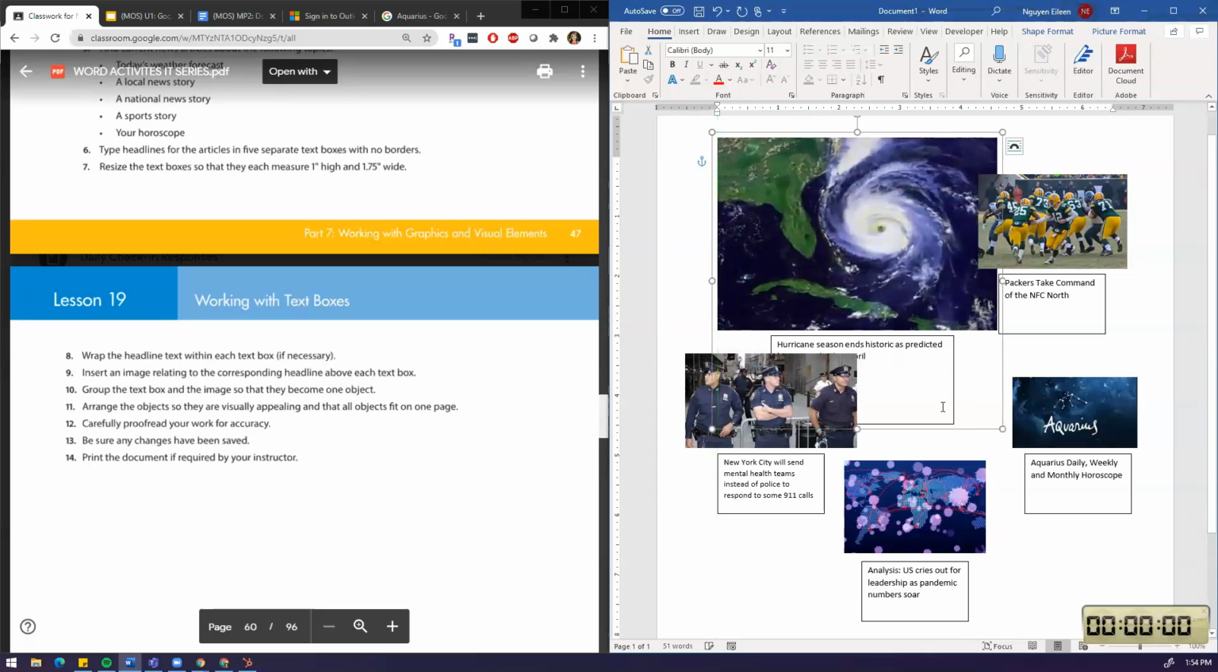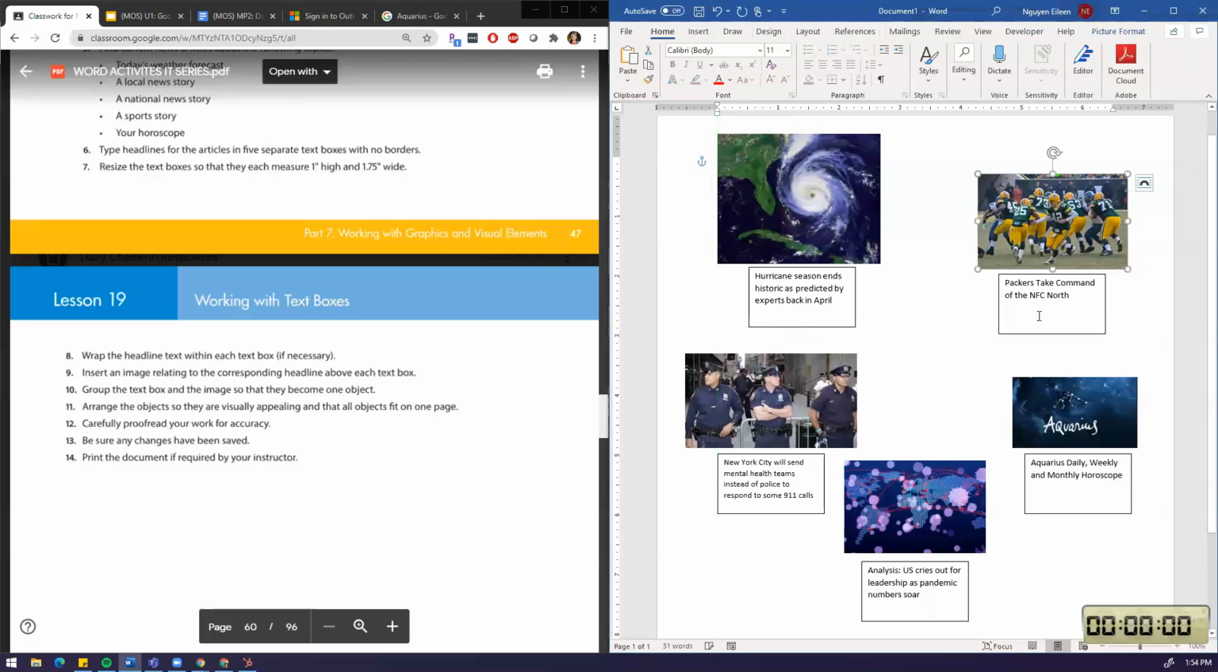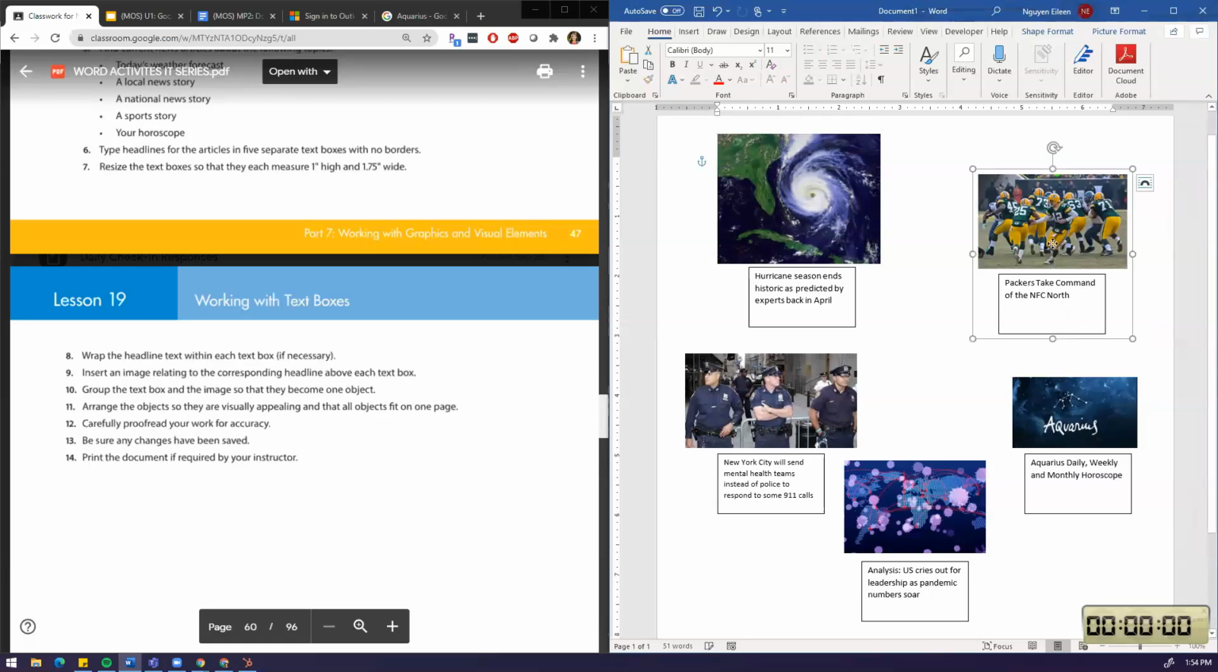But I don't want to do that because then it messes up with the size of the text box. So I press Control Z to undo. Okay, so now this is grouped together. So now I have to do the same thing with everything. So again, I click one of the picture. I press Control on my keyboard, and then I click the heading. So now they're both selected. Now I right click, group together.